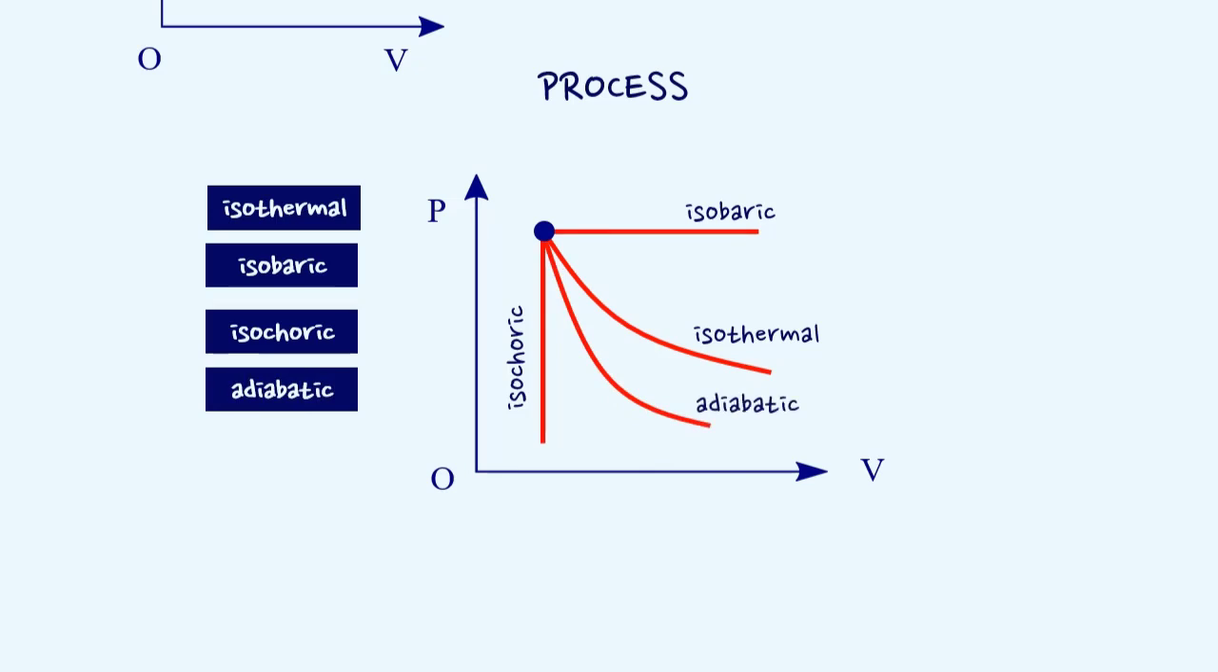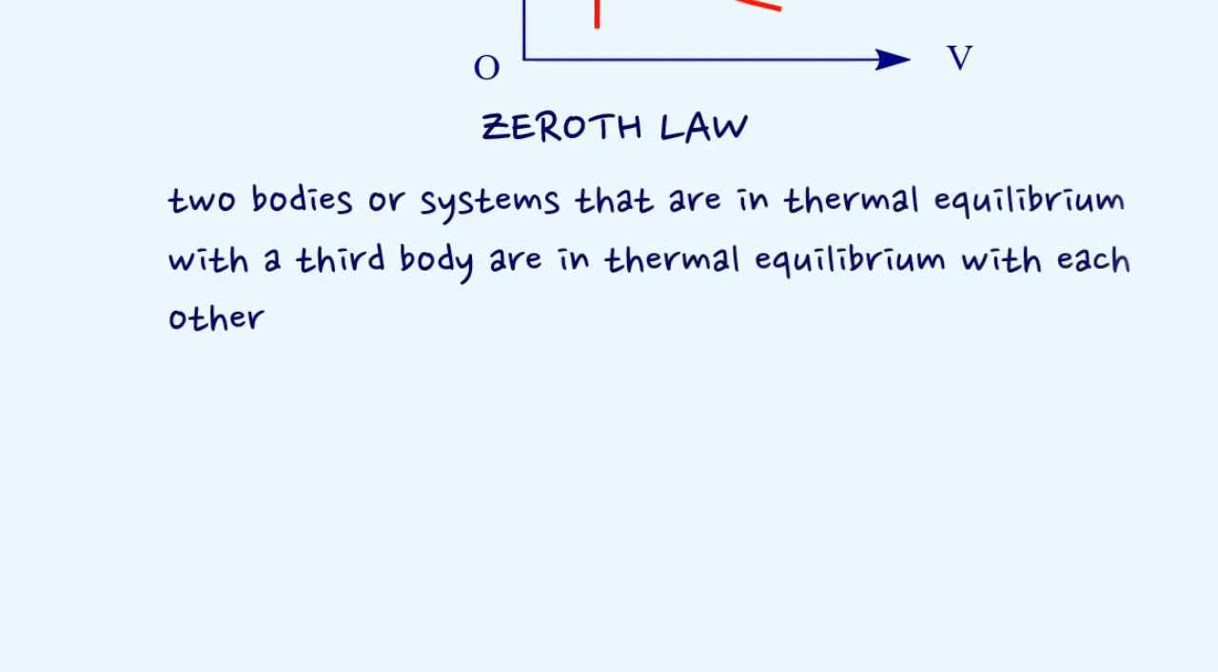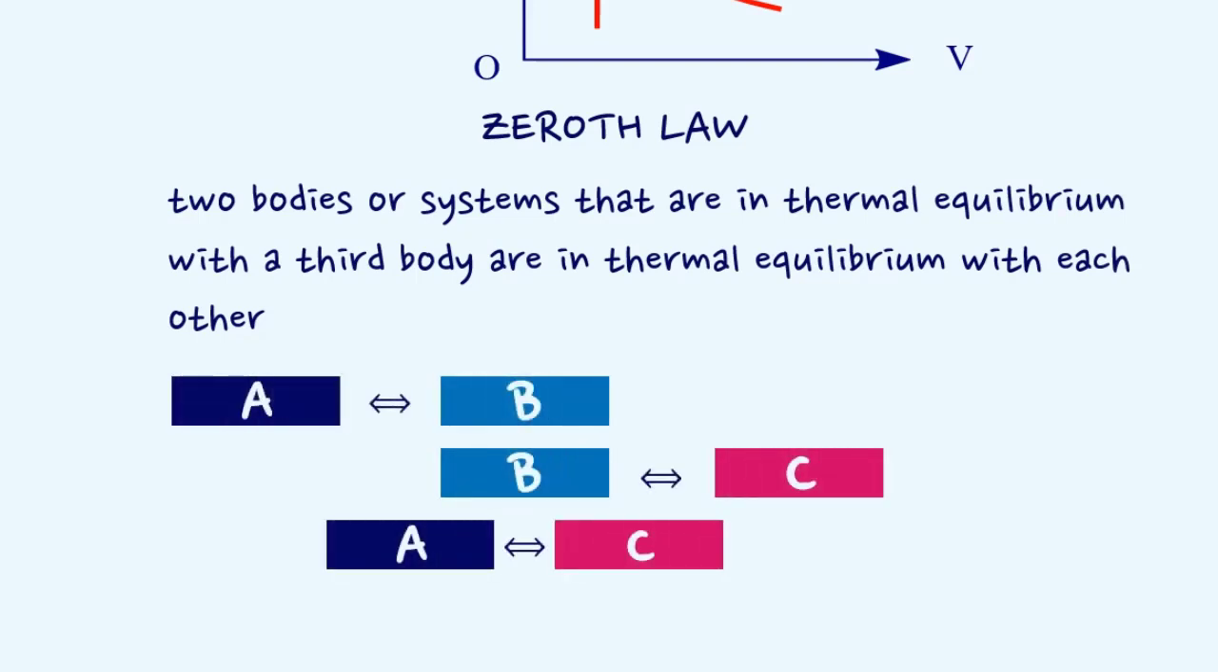The laws of thermodynamics are elegant and compact generalizations of experience. They are treated in a wholly macroscopic way. The Zeroth Law of Thermodynamics states that two bodies or systems that are in thermal equilibrium with a third body are in thermal equilibrium with each other. In the following illustration, both A and C are in thermal equilibrium with B, which means A and C must be in thermal equilibrium with each other.